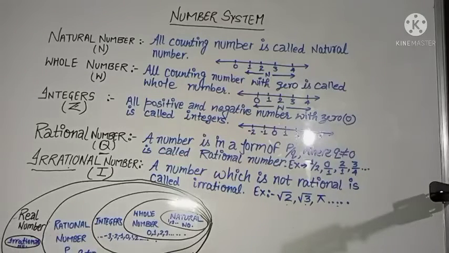Next is rational numbers. Rational numbers include integers, but integers do not include rational numbers. And the next one is irrational number. It is alone, a lone number, meaning the number which is not rational is called irrational, and the whole part is called real numbers.